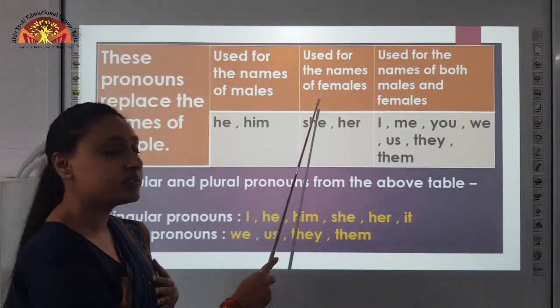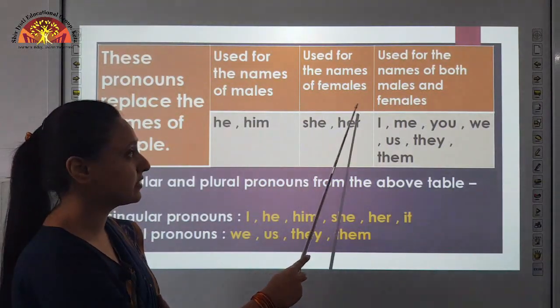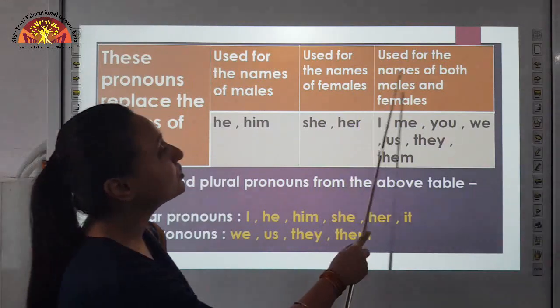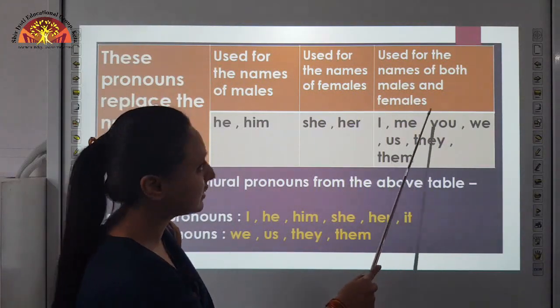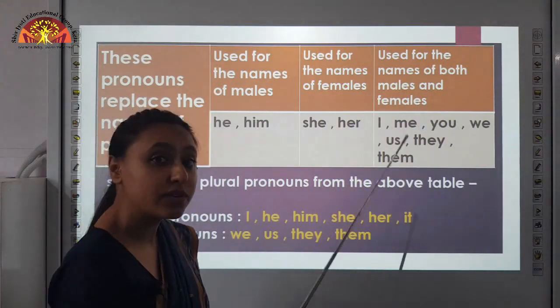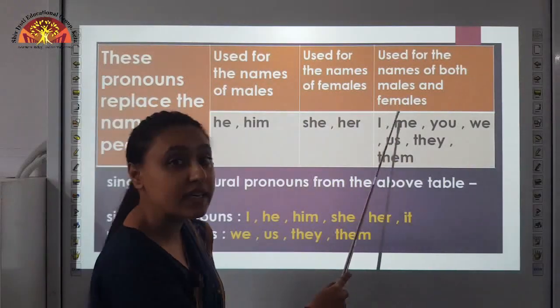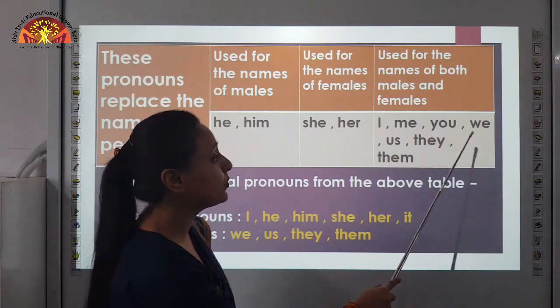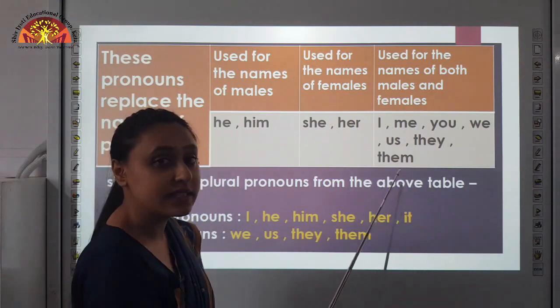These come under the category of females. So, the pronouns we use here are she and her. Used for the names of both males and females, here we are learning the pronouns we use for both: I, me, you, we, us, they and them.